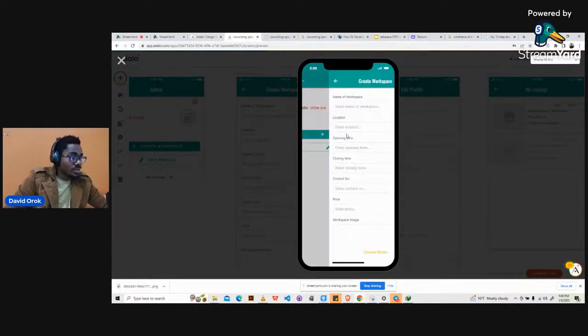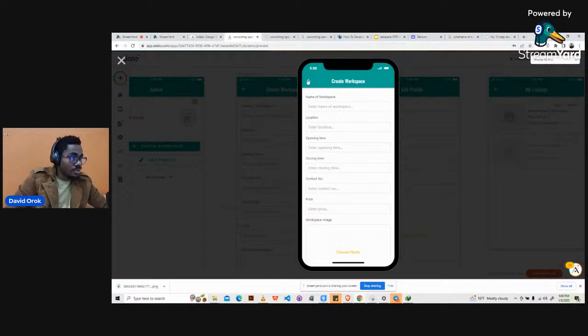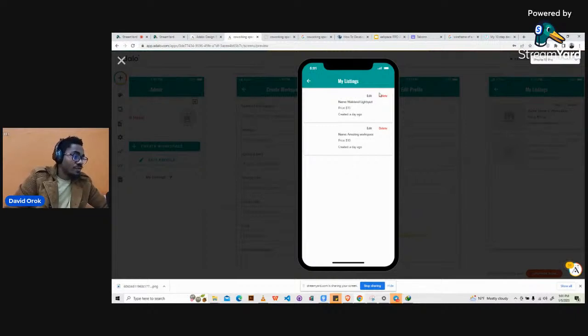Create workspace takes us to create workspace. We go back. Then edit profile takes us to edit profile, working. Then my listing takes us to this. If you can see, we have every other thing working. We have the edit, we have the delete. On second thought, I would have preferred to use the icons instead of just the text. But anyways, we've used the icons before.